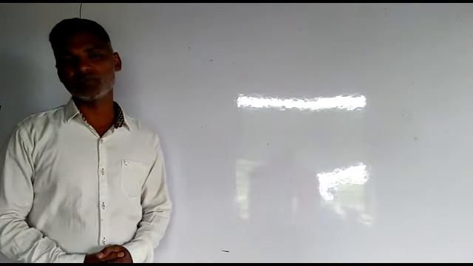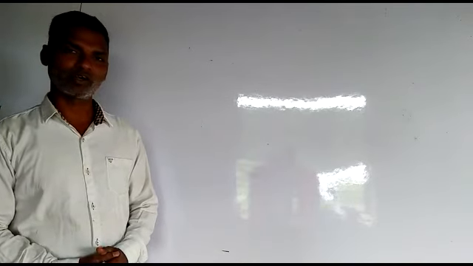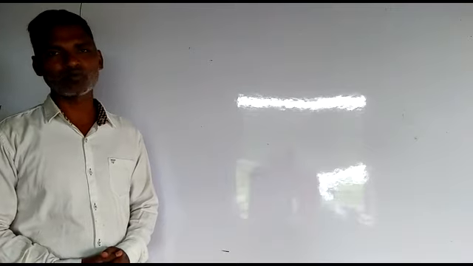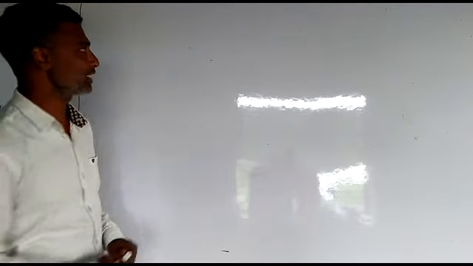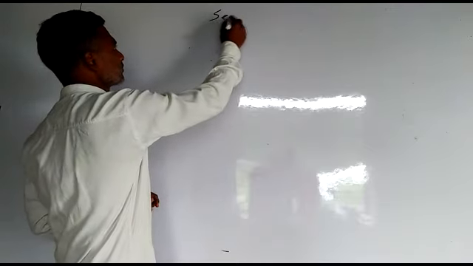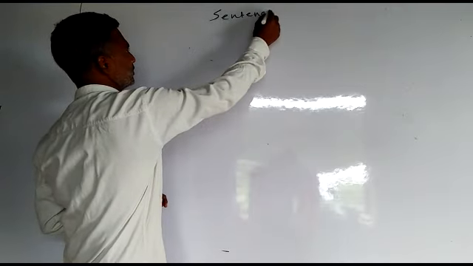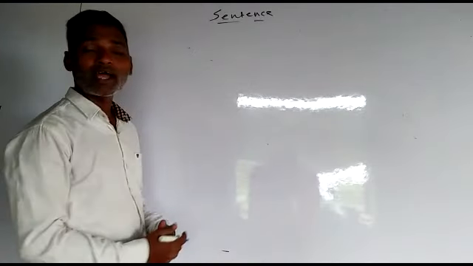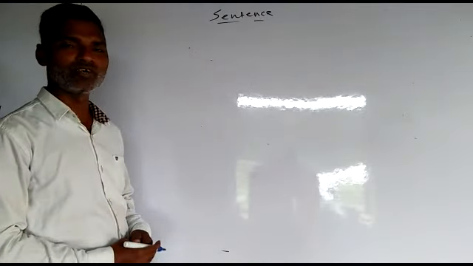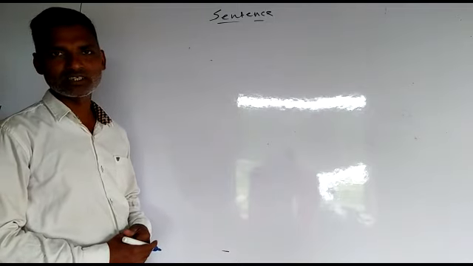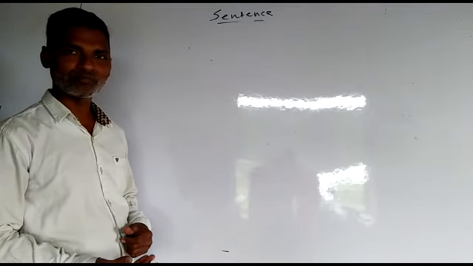In my previous video, I had started a grammar topic, and the name of the topic was sentence. That day I told you a sentence means a word or a group of words that has complete meaning.